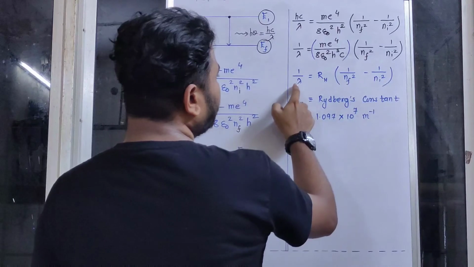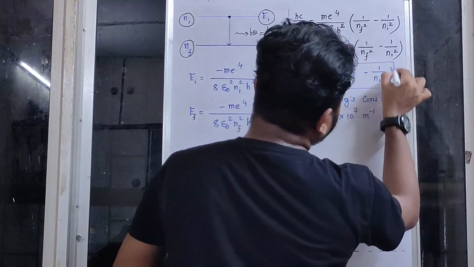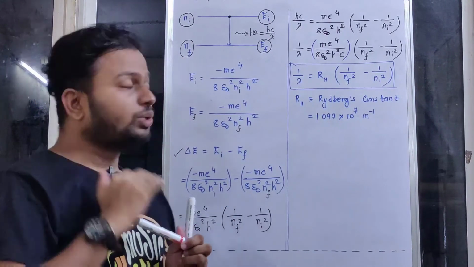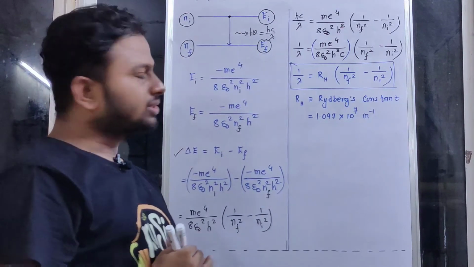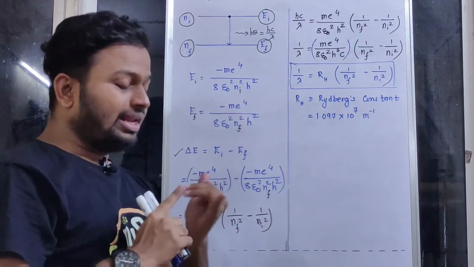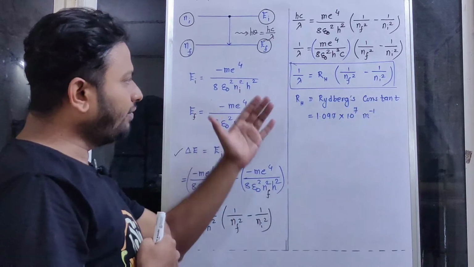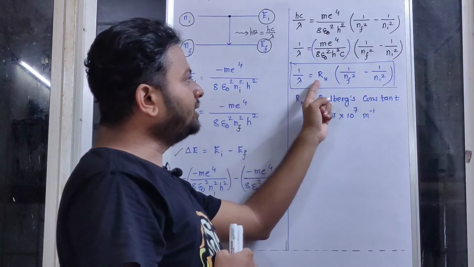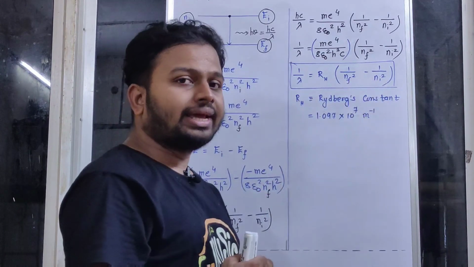So this is how we can find the wavelength of the photon which is emitted during the transition of an electron from one energy level to another energy level. Now based on these energy transitions, there are 5 spectral lines, namely Lyman, Balmer, Paschen, Brackett and Pfund. That we will discuss in the next segment, but remember that 1 over lambda is given as RH into 1 over nf square minus 1 over ni square.